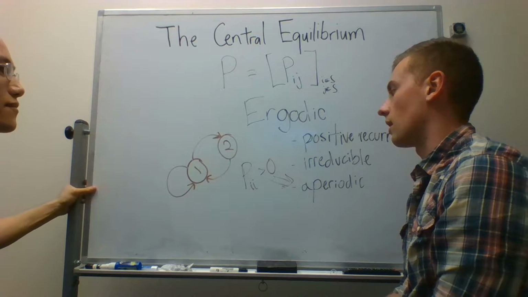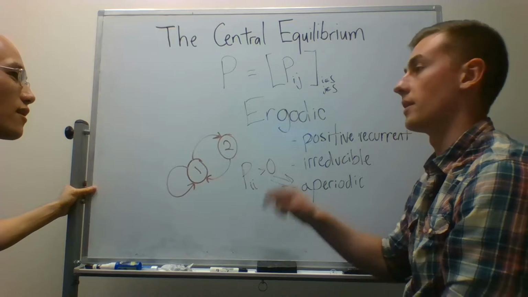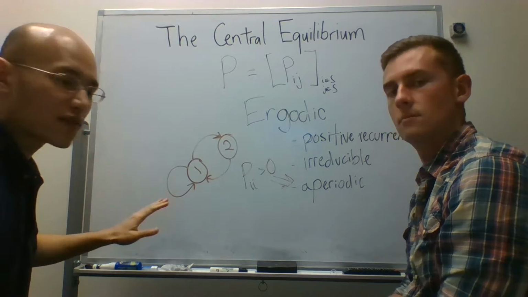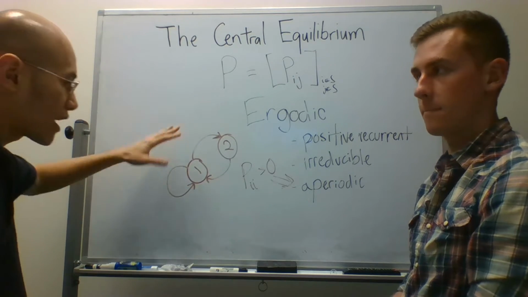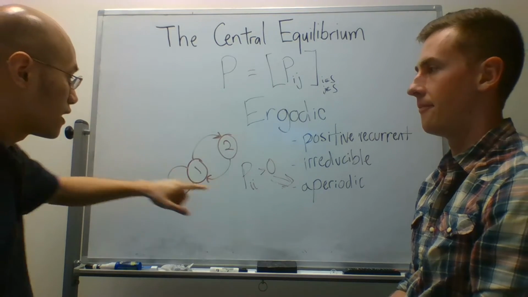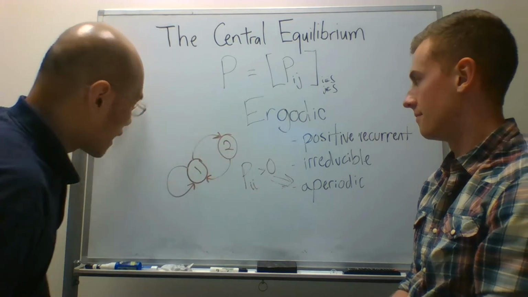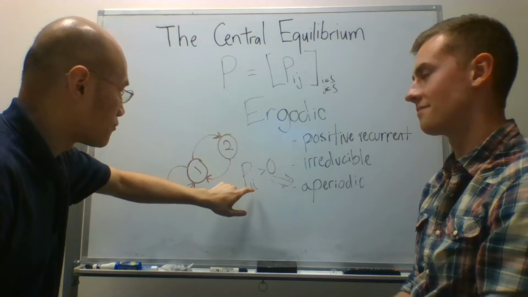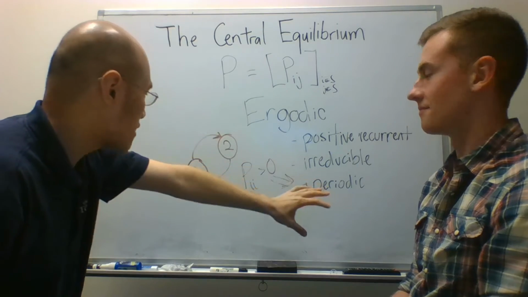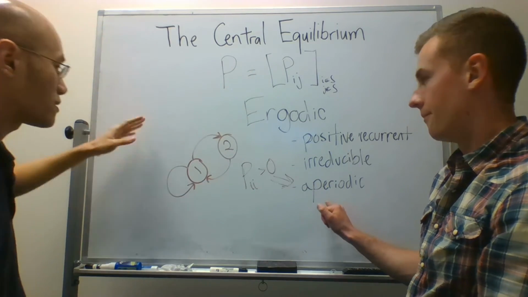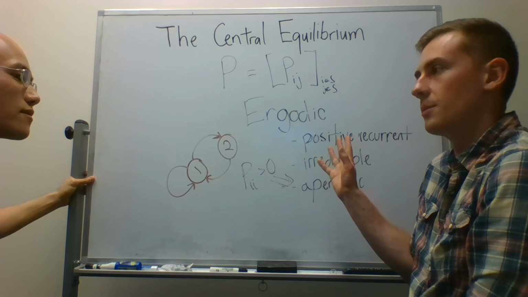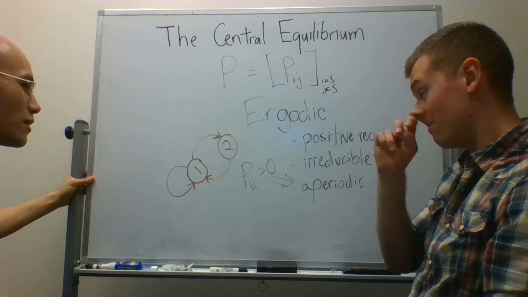You can have chains where you don't have any positive diagonals, but it's still aperiodic because of structures that pop up in other spots. And by the way, if anybody wondered what he meant by positive diagonals, if you write these probabilities out in a transition probability matrix, then the diagonal entries will be the ones where i is equal to i. So P_ii will be the diagonal probabilities in that transition probability matrix. So essentially what you do is you look at whether or not there's any positive diagonal element in the transition probability matrix to check this one.